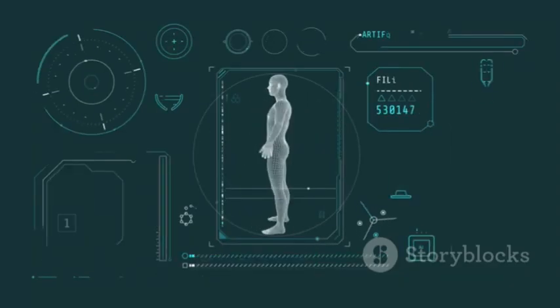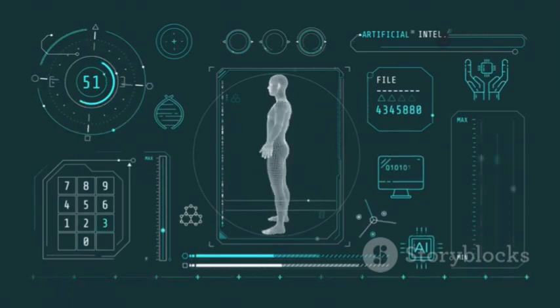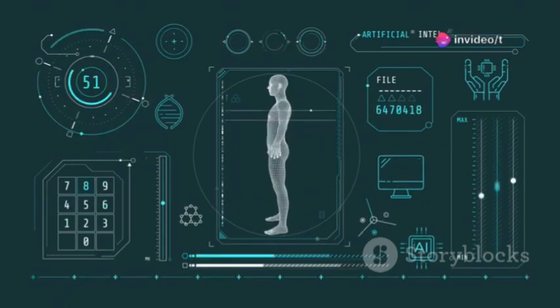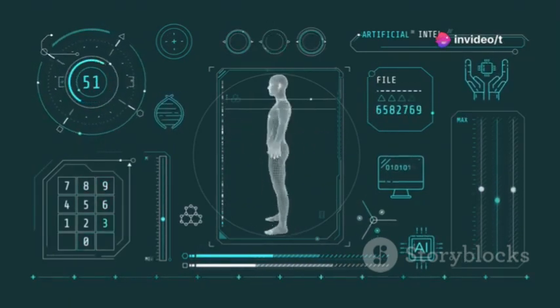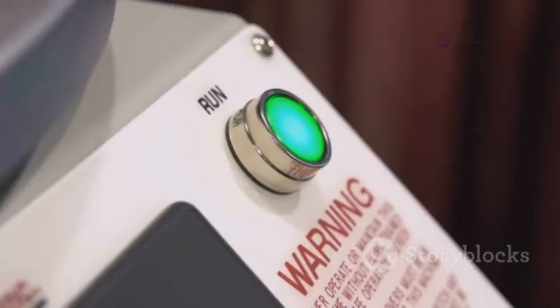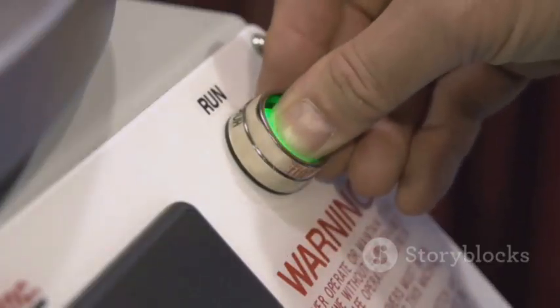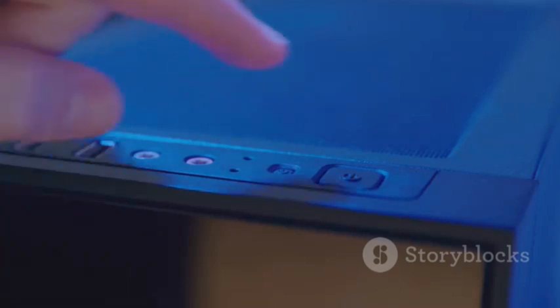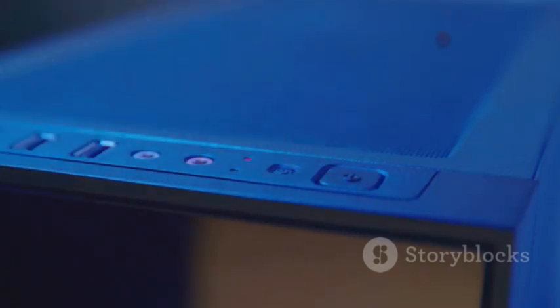Lowering the temperature gives you more focused, precise answers, while increasing it makes the AI's responses more creative and varied, perfect for different types of projects. At the top or bottom of the workspace, you'll see a big, easy-to-find Run button. Just click it to instantly generate a response from the AI.